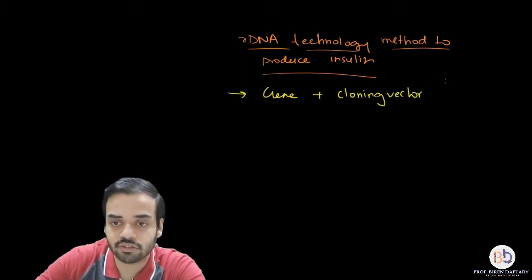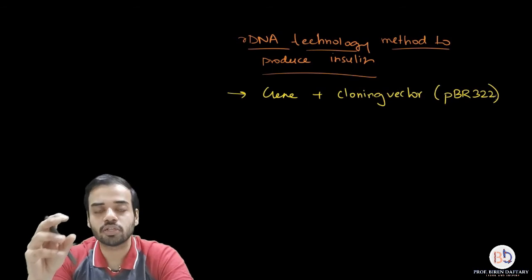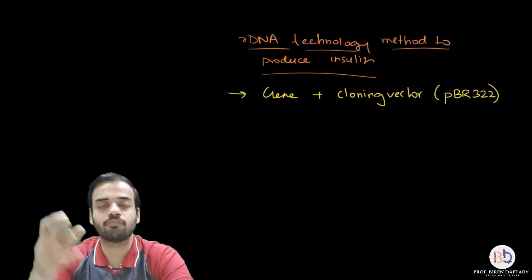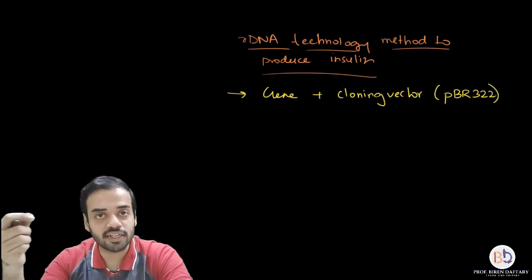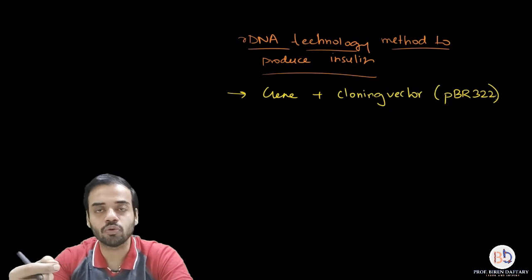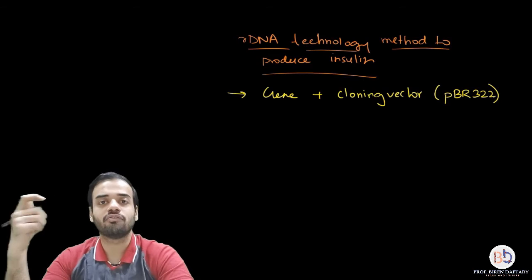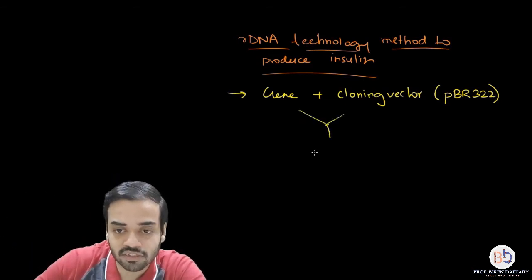The cloning vector which was used was pBR322, one of the most commonly used plasmids. I have already talked about pBR322 in one of the previous lectures. So this gene was obviously inserted into the cloning vector pBR322. Restriction enzymes were used to cut the restriction sites, and when both these were joined, what did you get? You got a structure which is called the recombinant DNA.